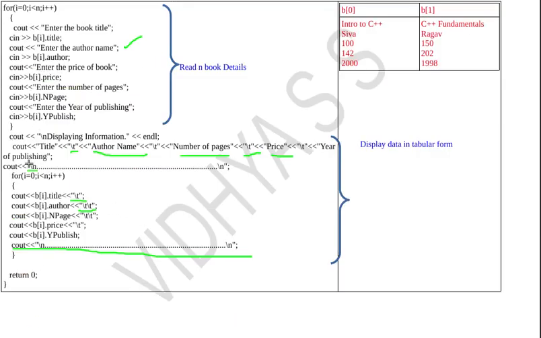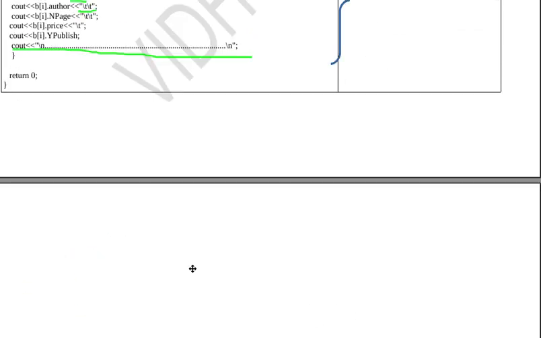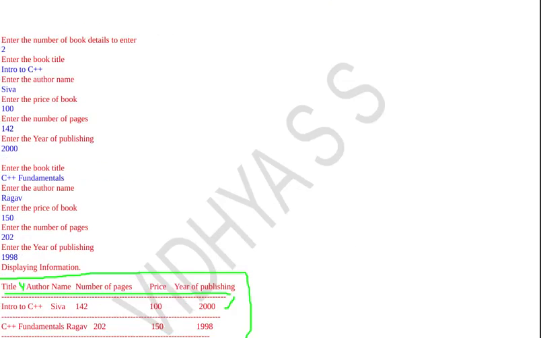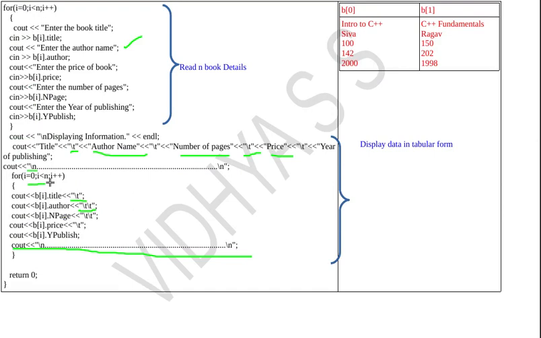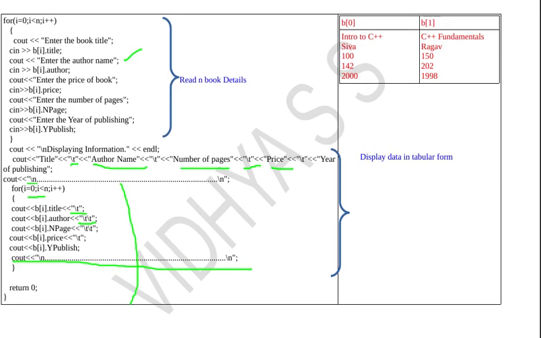Next, the i value will get incremented, that is i equal to 1. Then cout b of 1 dot title, so this will print here. Then b of 1 dot author name, then b of 1 dot number of pages, then b of 1 dot price and b of 1 dot year of publishing. In our example, the user has entered only 2 book details. Because of that, it will end. When i value is equal to 2, n is 2 here, so i is not less than n, it will get out of the loop and return 0. That is, it stops the program.